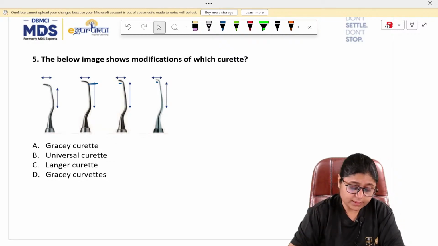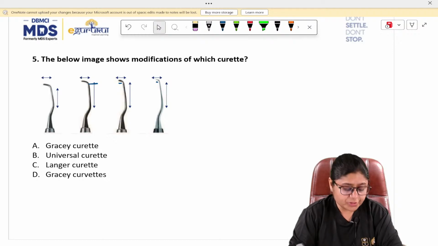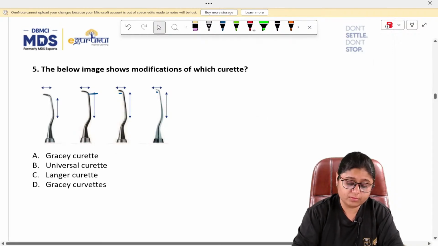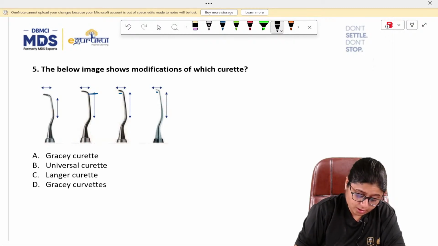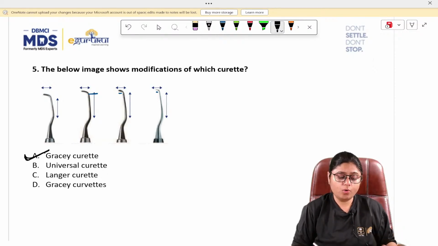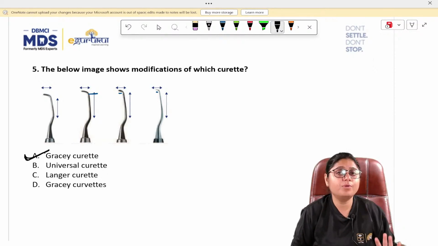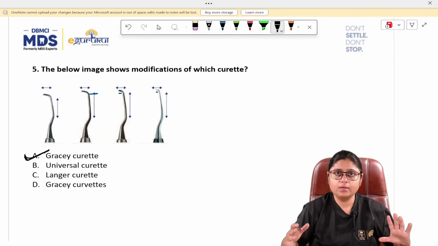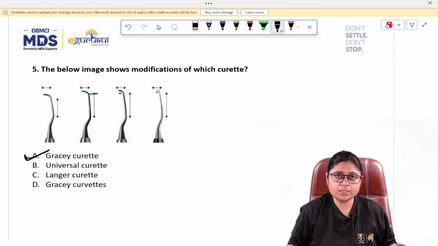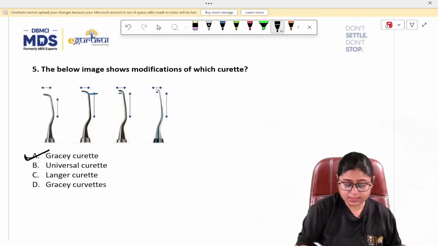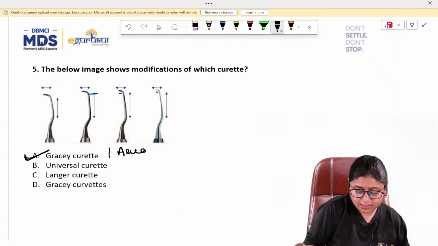The answer C is for fourth question or question number fifth. The answer to this question is option number A, Gracey curettes. So, Gracey curettes have three modifications basically. Initially, the Gracey universal curettes were made. Gracey curettes means area specific curettes, right? Gracey curettes are area specific curettes.